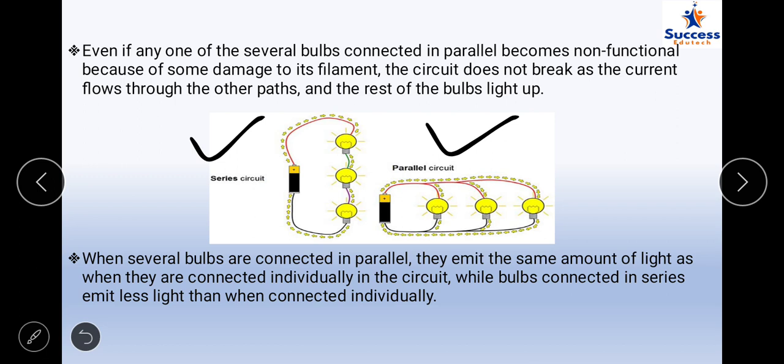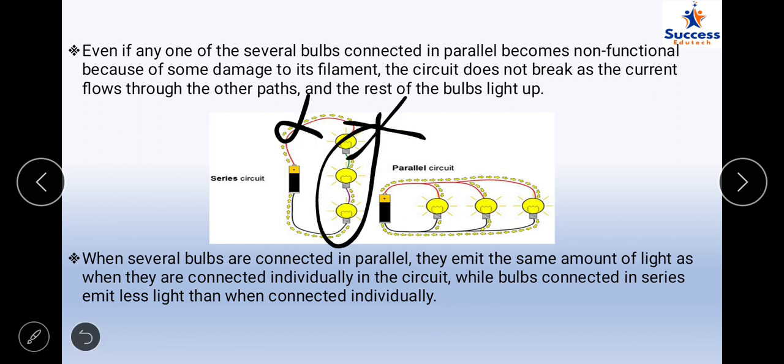Now here you can think about the two combinations. One is the series combination, the other is the parallel combination. What happens in a series combination is that the current will flow across each of the loads. The three bulbs shown here are the loads. They will glow only when the current flows through the wire. But the three loads here are connected in series, so if there is a failure at this point, none of the bulbs will glow.